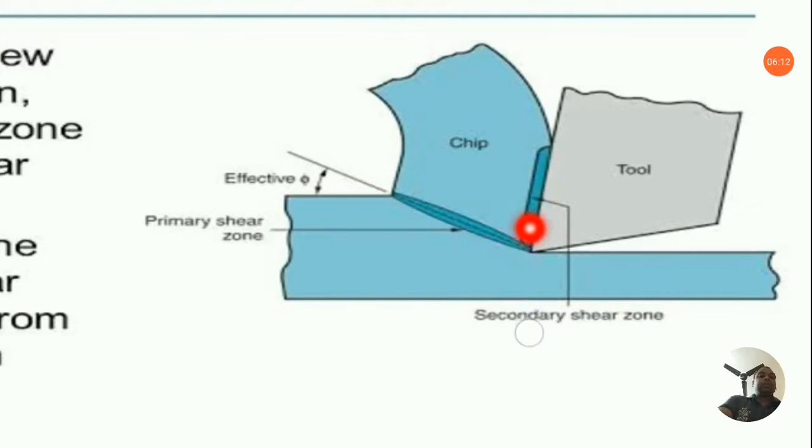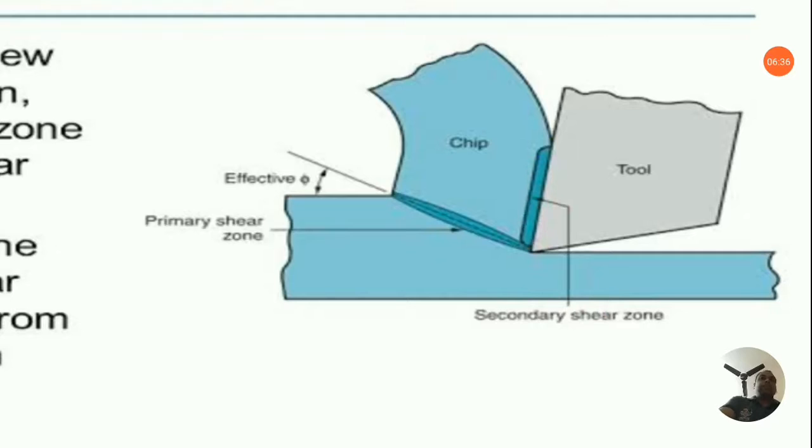And this is also the secondary shear zone. So you need to remember that the surface above the workpiece in connection with the tool is the primary shear zone, and the interface between the tool and the chip is the secondary shear zone.